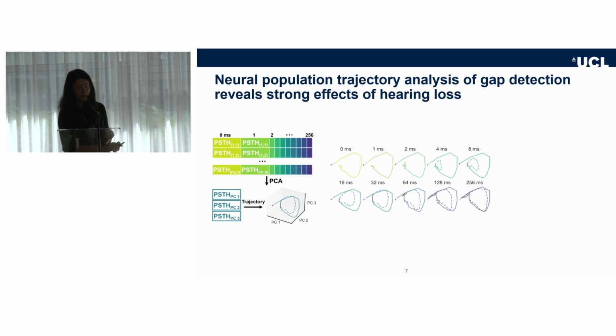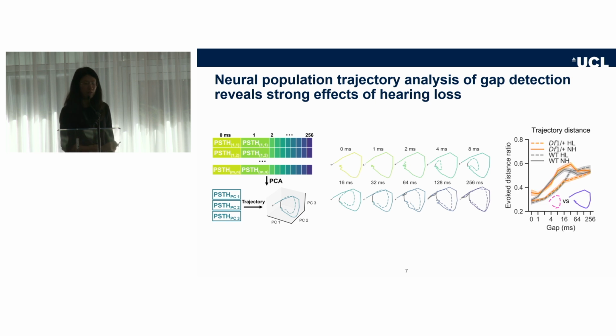Here, with the increasing gap duration, we can see that the trajectory evoked by the second noise, shown in the dashed line here, gradually emerges and gets closer to the trajectory evoked by the first stimulus. By comparing the trajectory distance between these two noises, we can infer how the dynamics of neural populations gradually changed at different gap conditions. But surprisingly, we only see the effects of the hearing loss, which is quite interesting. I'd like to discuss more about the differences between the single units and the population later in the poster